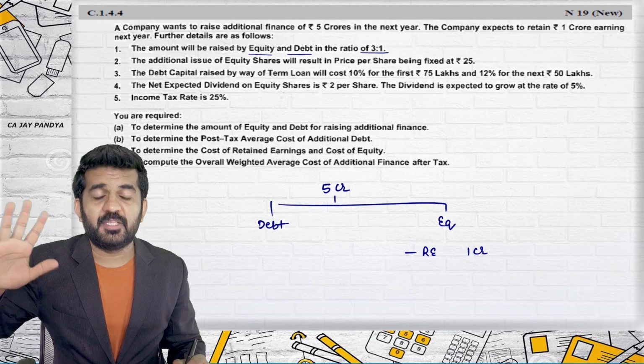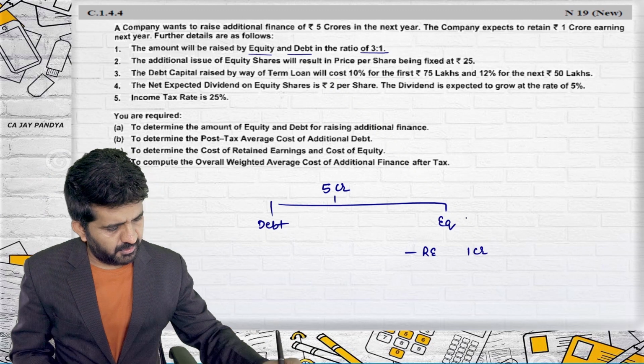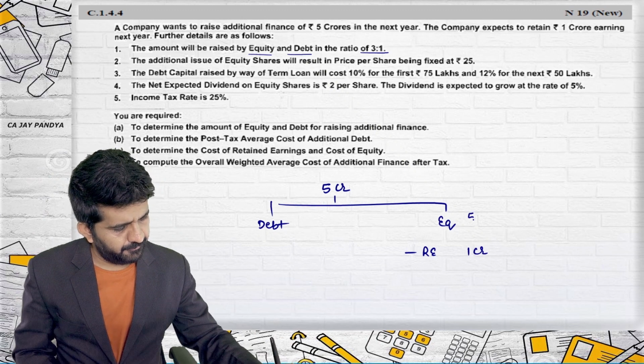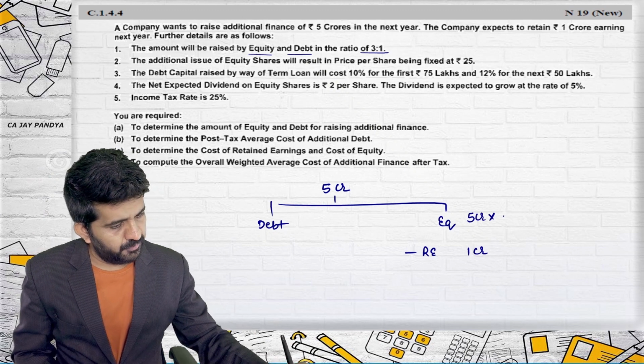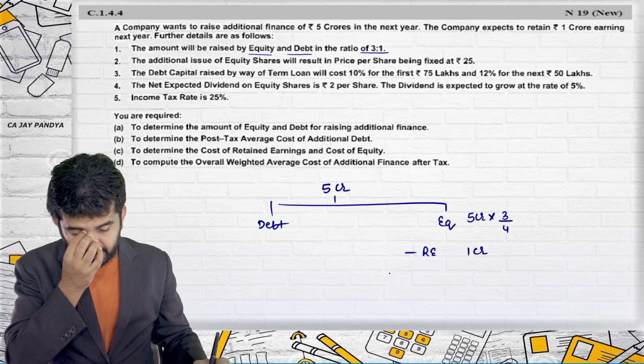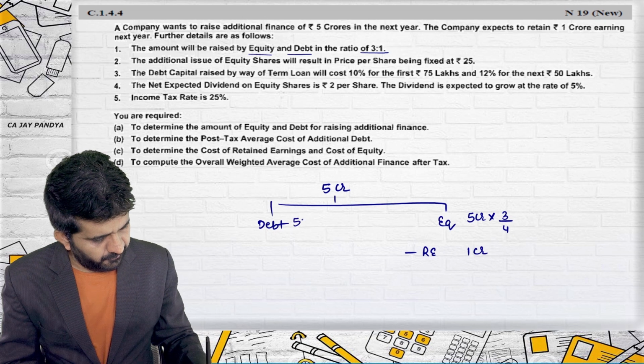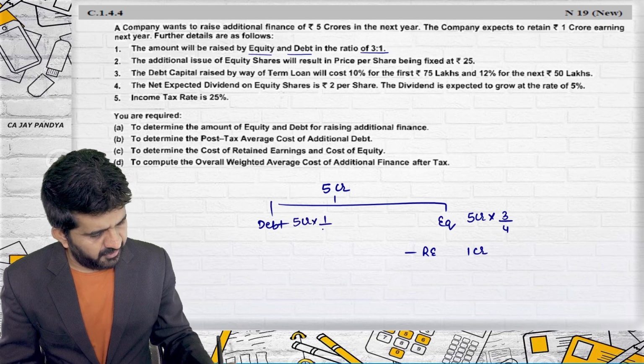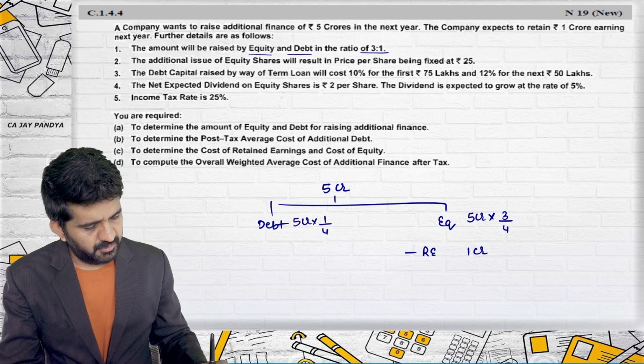Now try to concentrate. So 5 crore into 3 divided by 4 for equity, and 5 crore into 1 divided by 4 for debt.